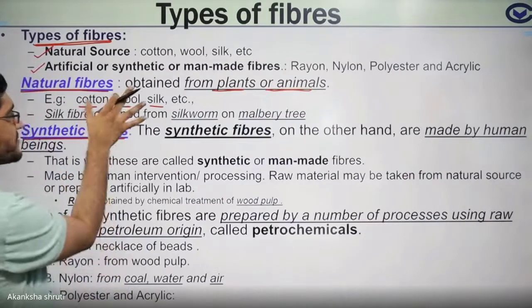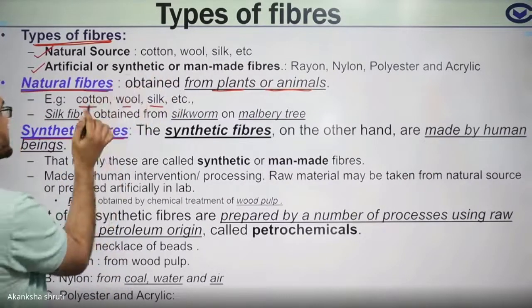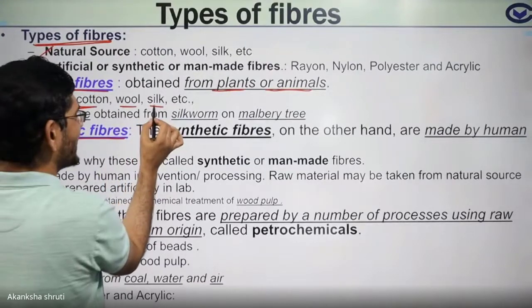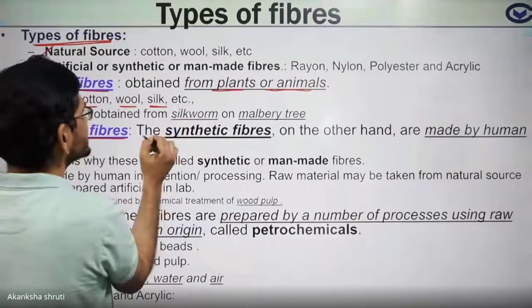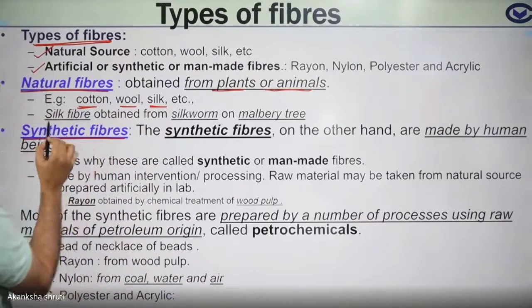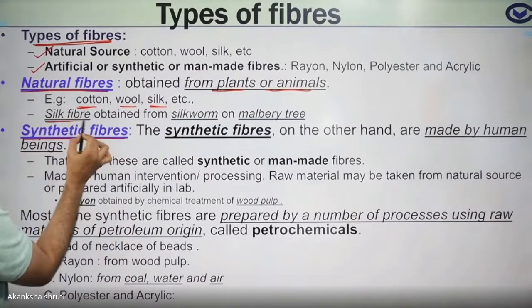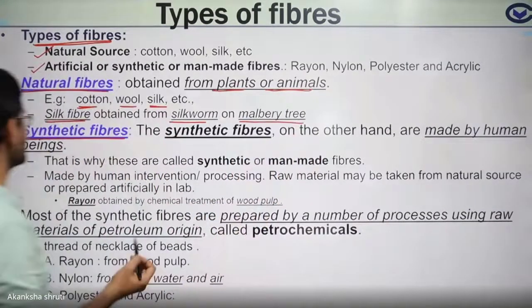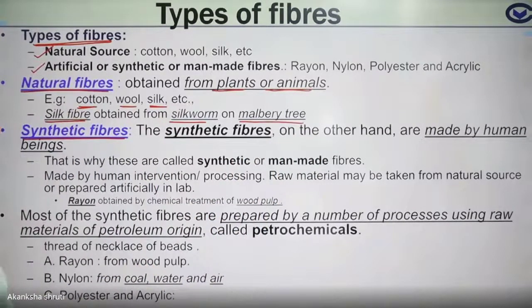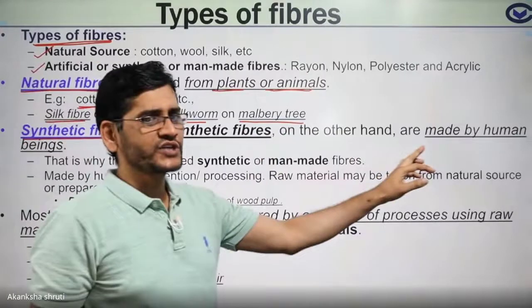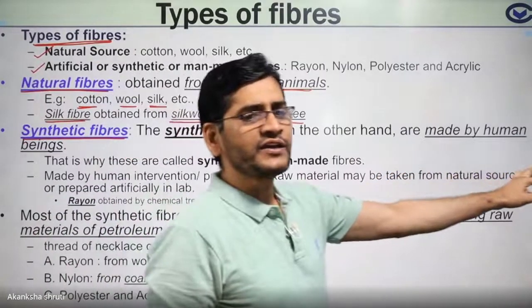These are obtained from living sources, like cotton from the plant, wool from the sheep, silk from the silkworm, jute from the plant. Keep in mind, this silk fiber obtained from the silkworm on the mulberry tree, you have also learned in your earlier standard.